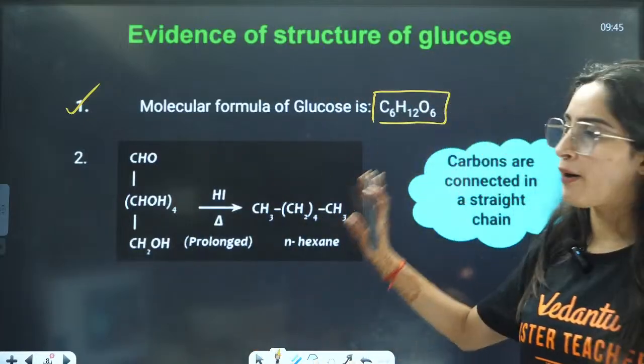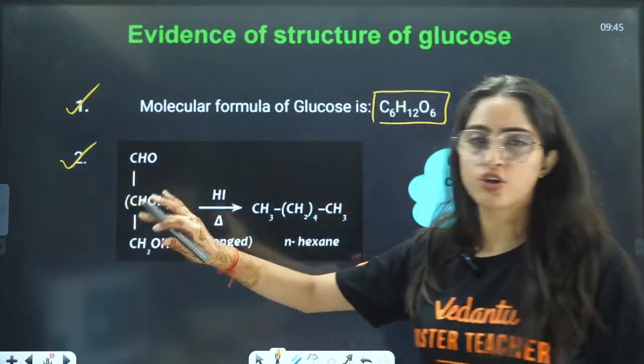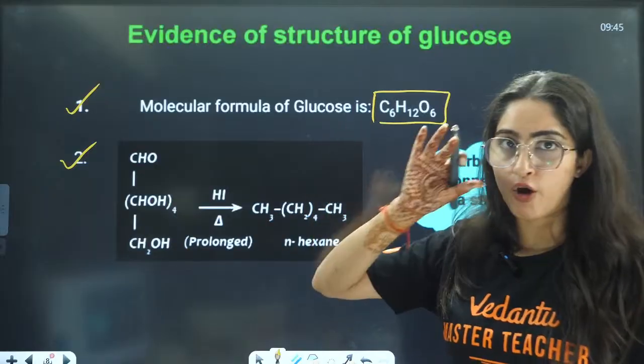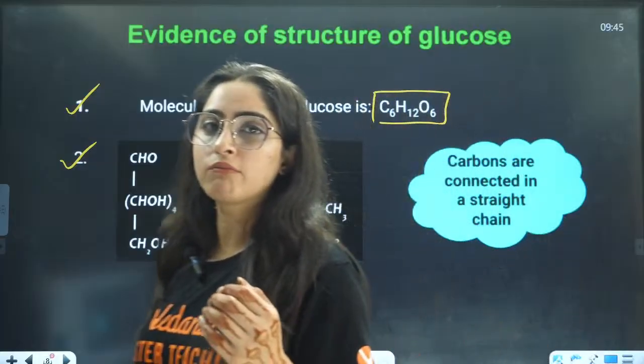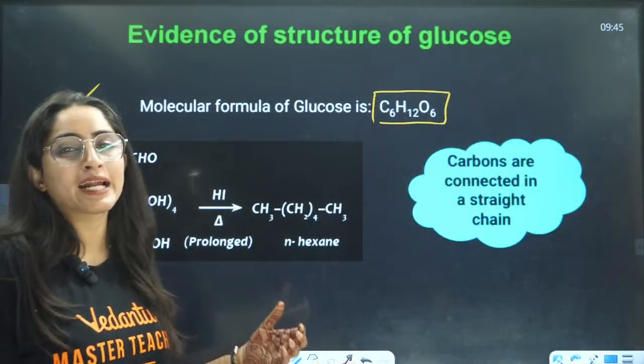But now let us talk about this thing. Now you know the molecular formula of glucose. Next thing is to know how all these carbon atoms are connected to each other.